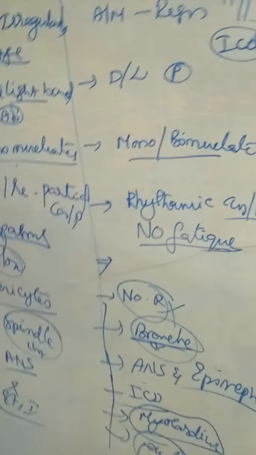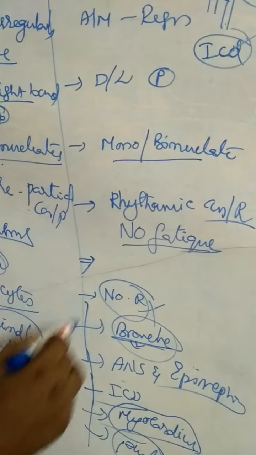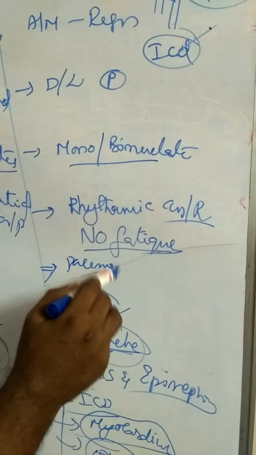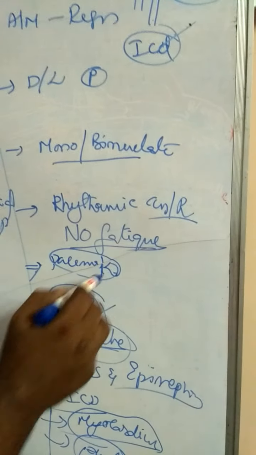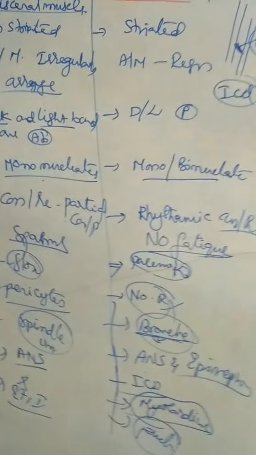This type of heart is called an auto-excitable heart, which means they act as a pacemaker. Why is it called a pacemaker? It is not under the control of any stimulus. That is about cardiac muscles.